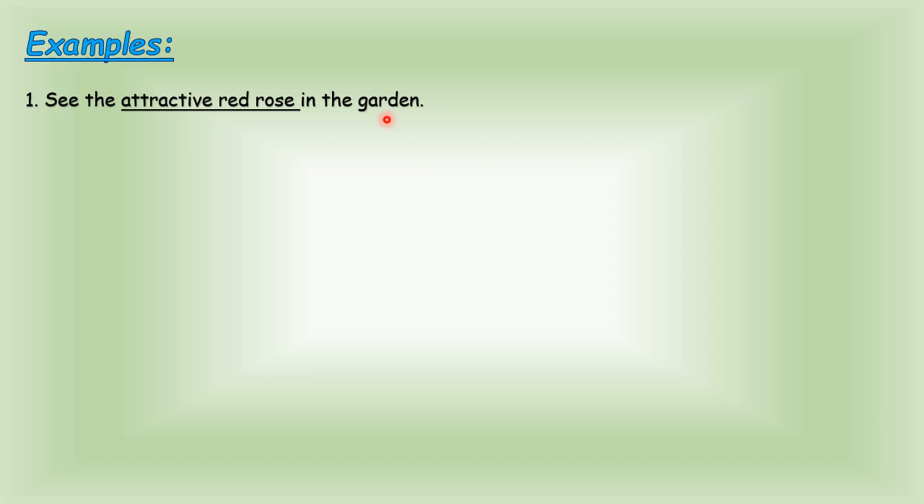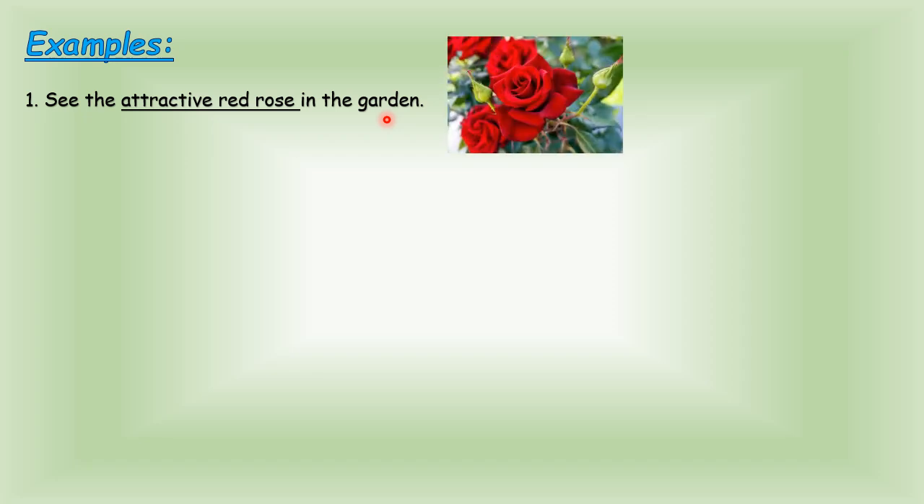Now children, after reading this sentence, see the attractive red rose in the garden, what comes to your mind? What do you visualize? Tell me. A rose flower which is red in color and pretty beautiful like this. Yes, before you saw this picture, the image was created in your mind. So this is how adjectives help us create interest, excitement or beauty in sentences. These are the words that give life to the sentences.